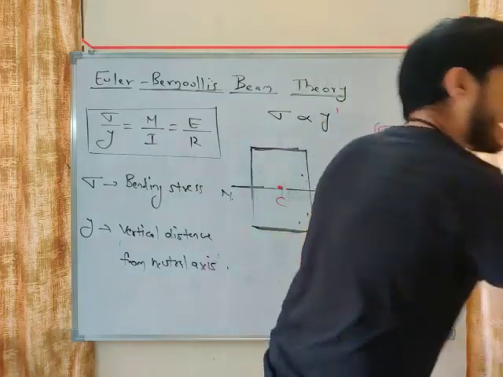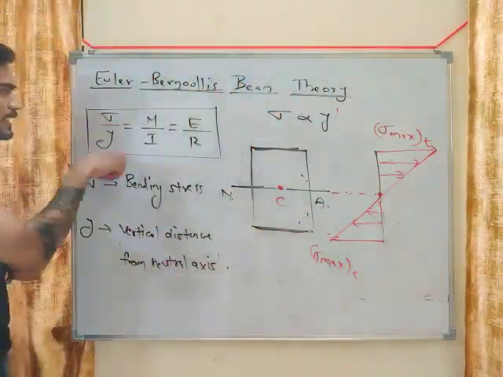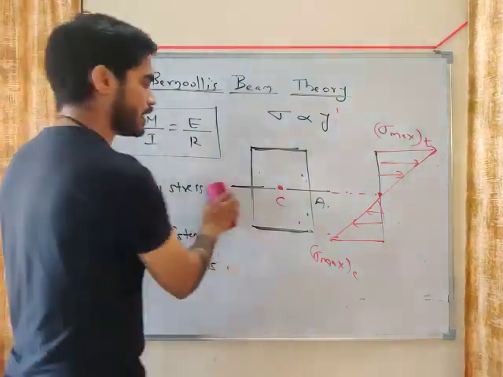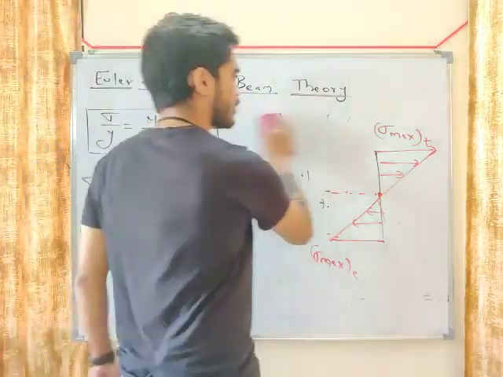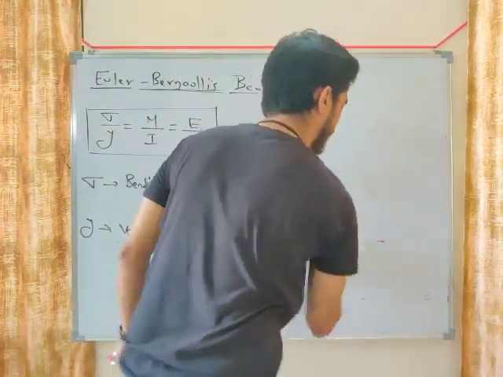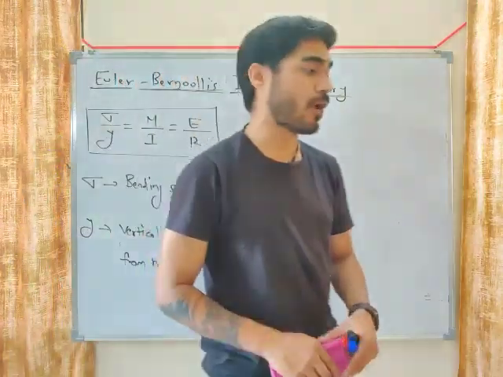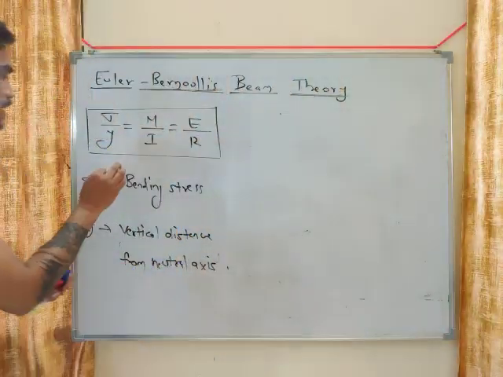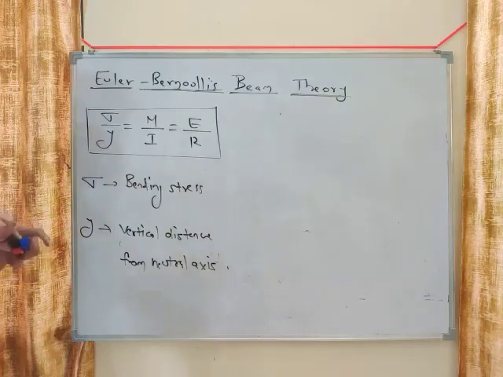You have to understand all these things, then only you will be able to apply the equation. If you don't understand the meaning of all this, you will not be able to use this equation properly. You will get stuck and confused in different questions. So understand the meaning of each and everything that I am explaining right now. Then we will start solving problems directly from previous year GATE questions. So sigma is the bending stress, y is the vertical distance from the neutral axis.